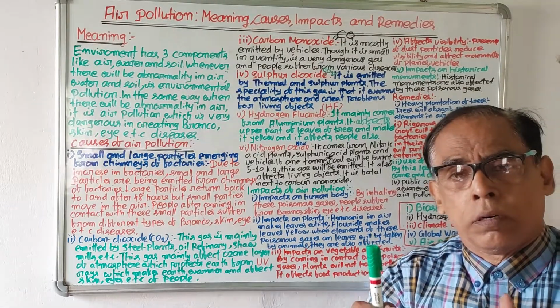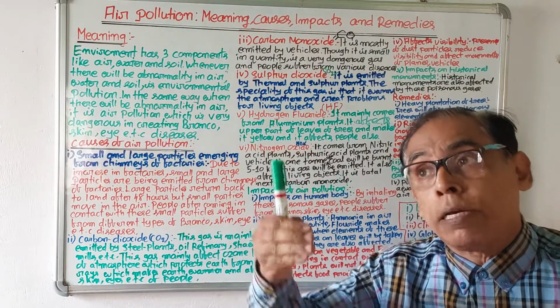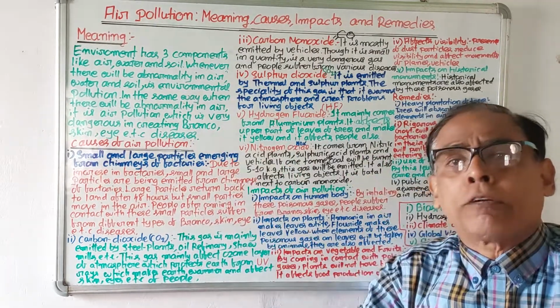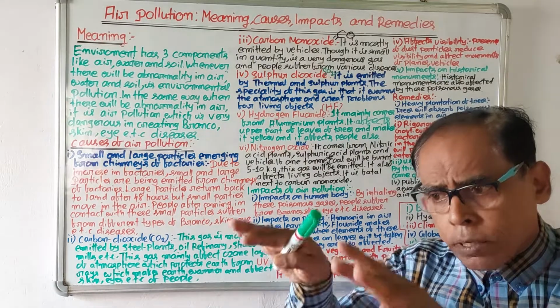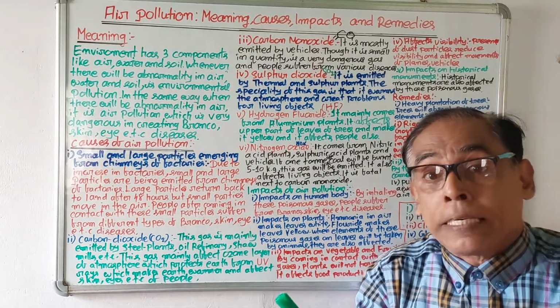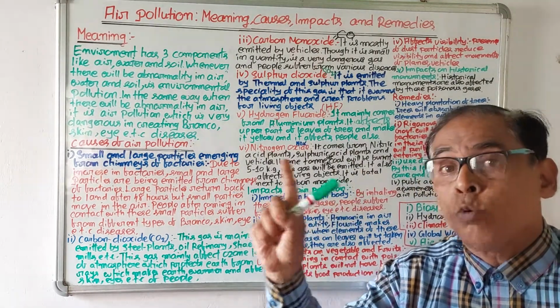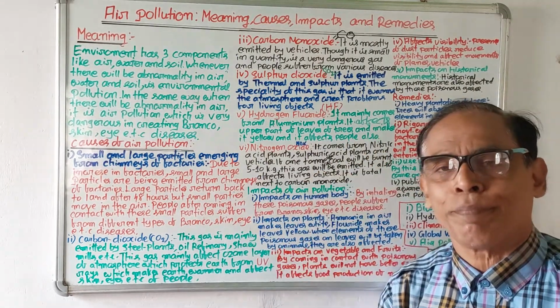But the large particles found in the smoke will return back to the land after 48 hours. Small particles will not return to land, rather they move in the air.